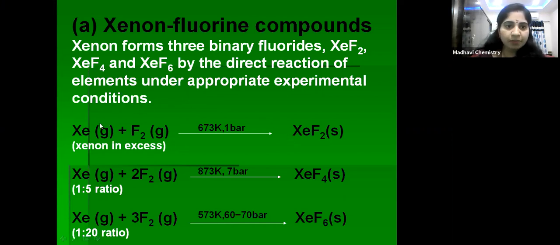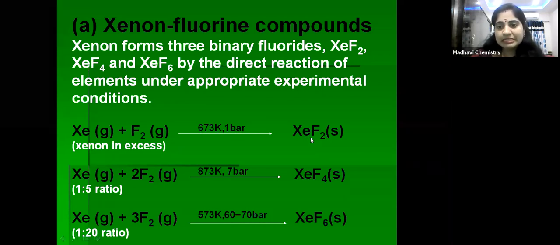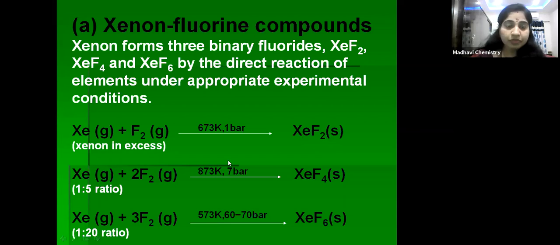Let us see the preparation: xenon and fluorine. When xenon is in excess and the temperature is 673 Kelvin and 1 bar pressure, then xenon difluoride is prepared, and it is a solid. When xenon and fluorine are considered in 1:5 ratio at 873 Kelvin and 7 bar pressure, xenon tetrafluoride is prepared.